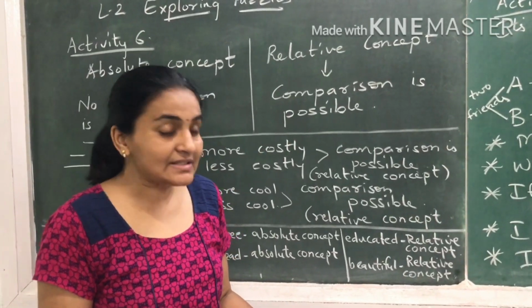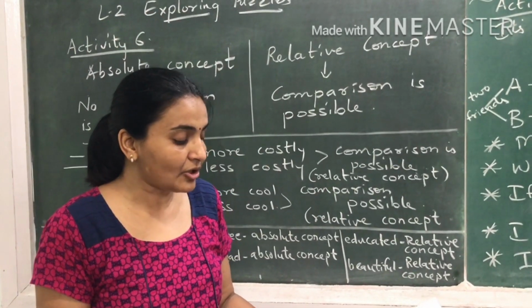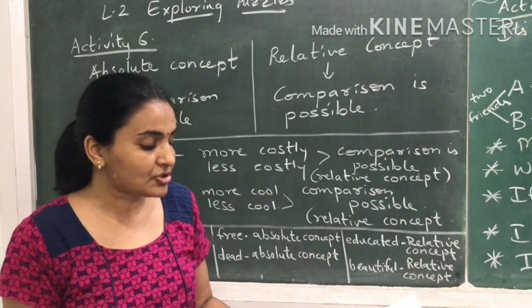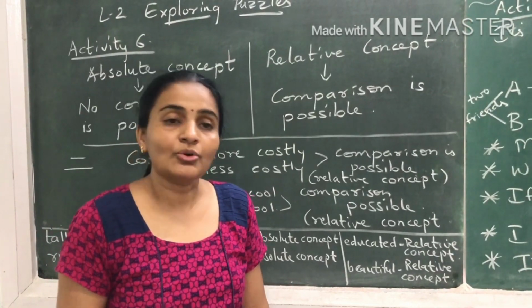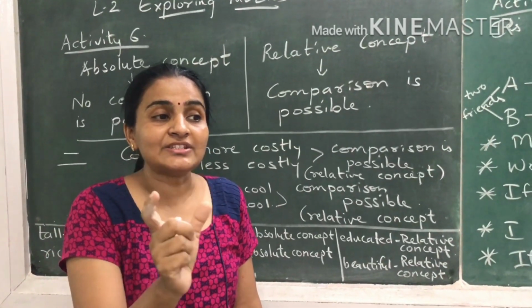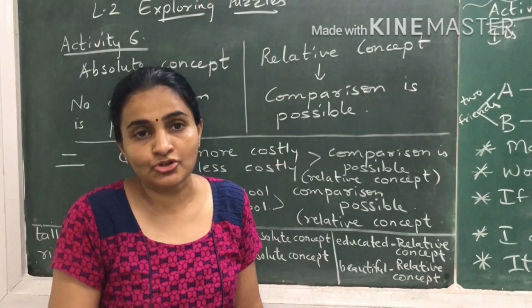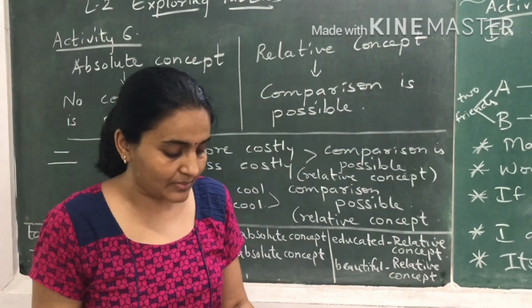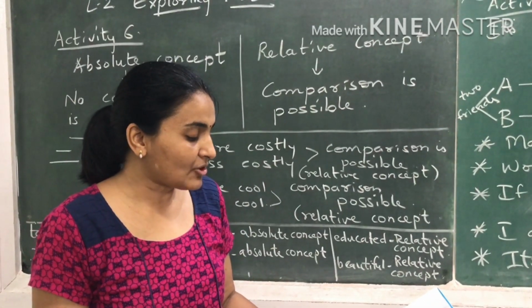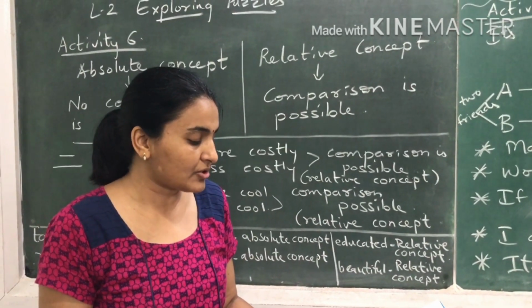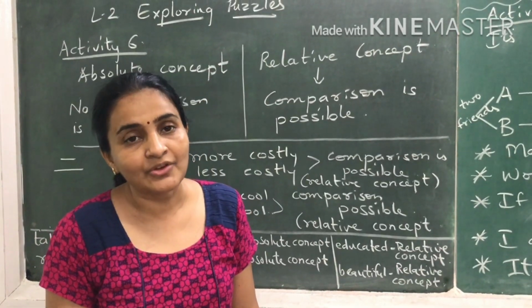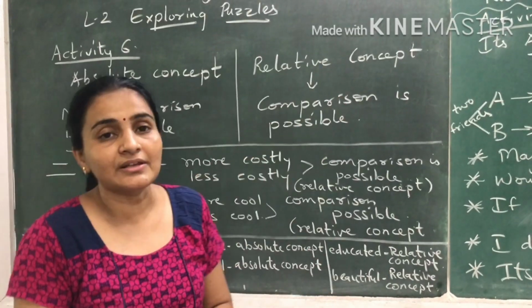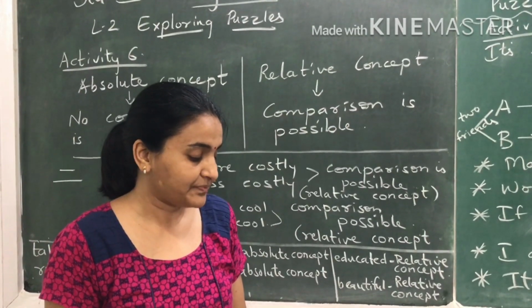I am reading activity 6, page number 17. Birbal did not make the line shorter than it was when Akbar first drew it. But he made Akbar's line shorter than his line. So what did Birbal do? He drew a longer line so that Akbar's line becomes short. Akbar's line cannot be said to be short. It can be longer or shorter compared to another line. So only in comparison. Wherever comparison is possible, it is called a relative concept.